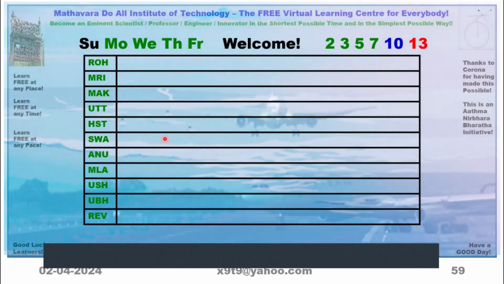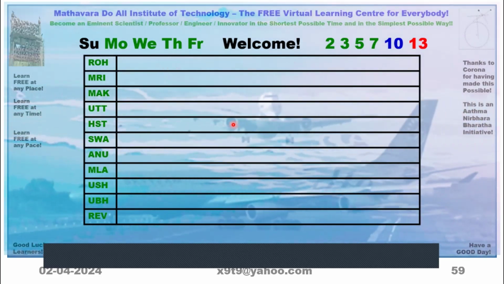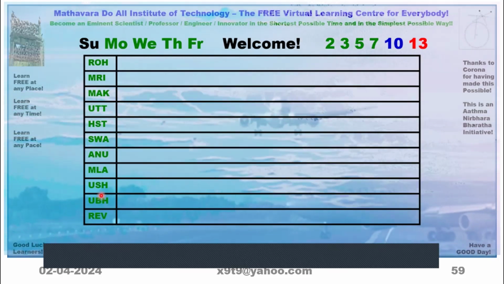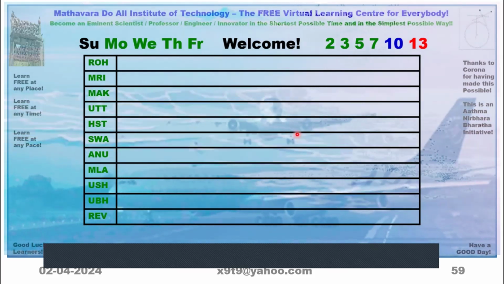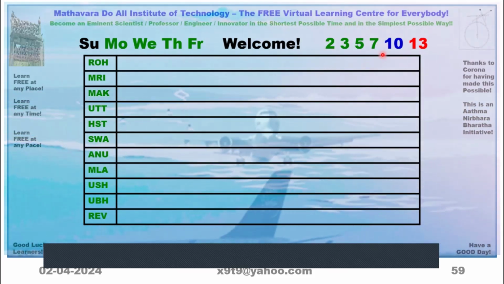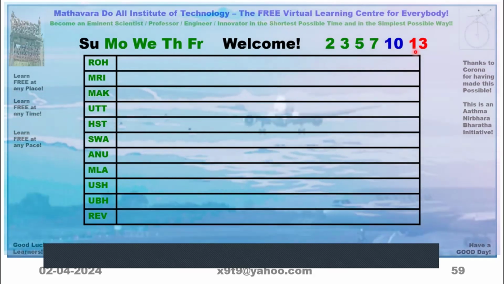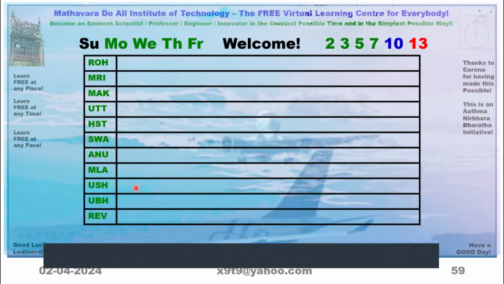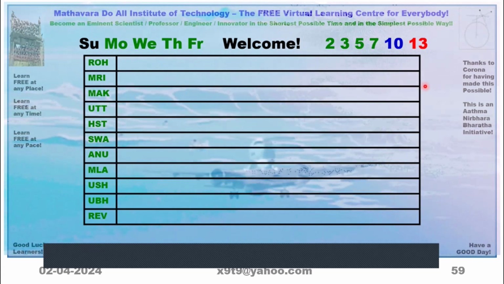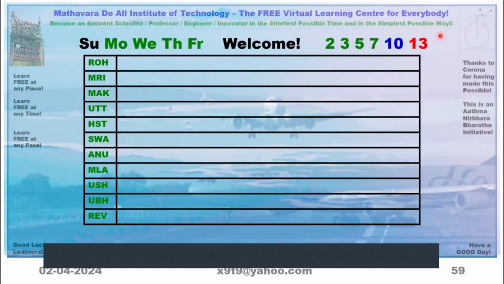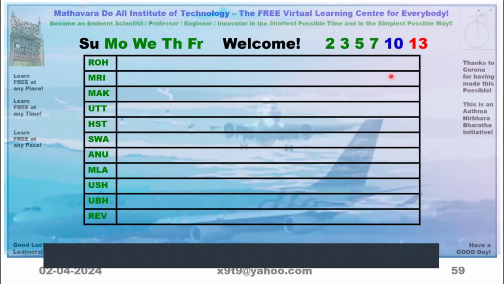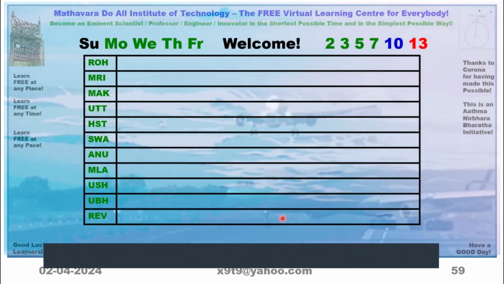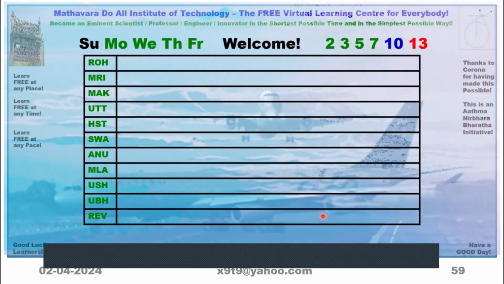a ready reckoner, so that you just have to look at, for the particular person, which of the stars is auspicious, and the dates are available here, and which satisfy the 2, 3, 5, 7 in the Krishna Paksha, 2, 3, 5, 7, 10 in the Shukla Paksha. Those things we can put in a green color like that. Then other things like 13th, this one, or 10 in Krishna Paksha. 13 can be in both Shukla Paksha and Krishna Paksha also. Write them down there, maybe using red ink or other type of thing.